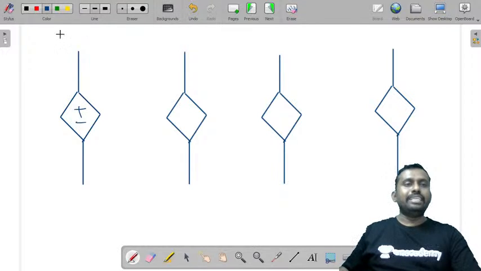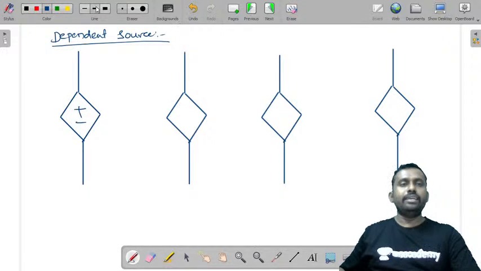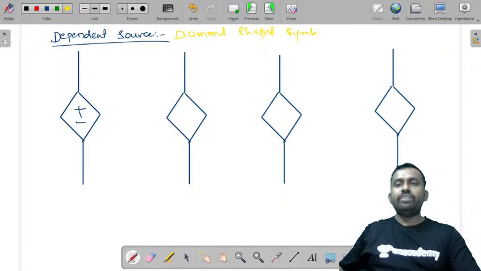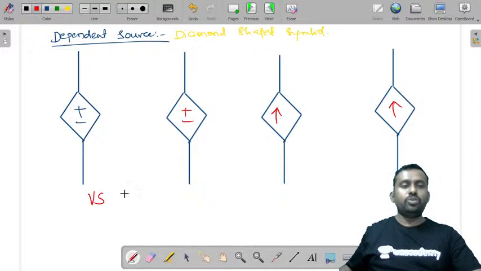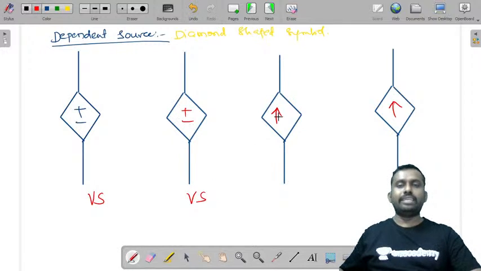Now, dependent sources are represented by a diamond shaped symbol. So whenever you come across a diamond shape like this, you should be in a position to understand that it is a dependent source. So first we have considered these as the two voltage sources, when you have plus and minus like this, and these two as the current sources.